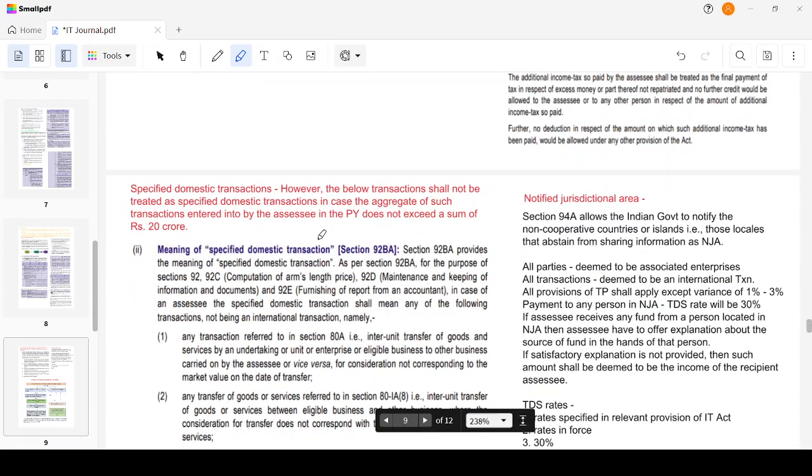Specified domestic transaction. Section 92BA provides the meaning of specified domestic transaction.